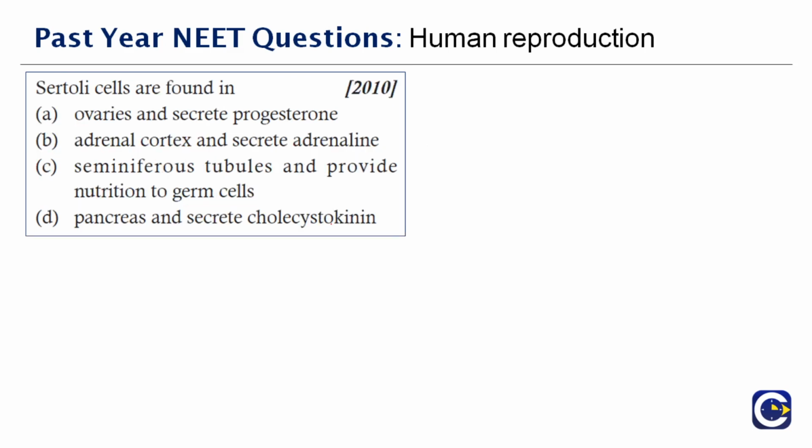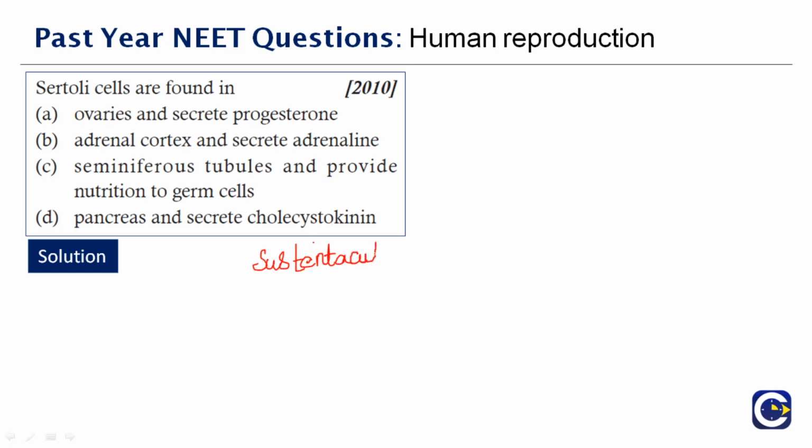Next question here. Sertoli cells are found in dash. What do you mean by that? First of all, where they are found, but what are these cells actually? What is the function of this? Okay, I will tell you. See, actually it is called Sertoli cells, whatever you can call it. It's a kind of sustentacular cell. What is it called?